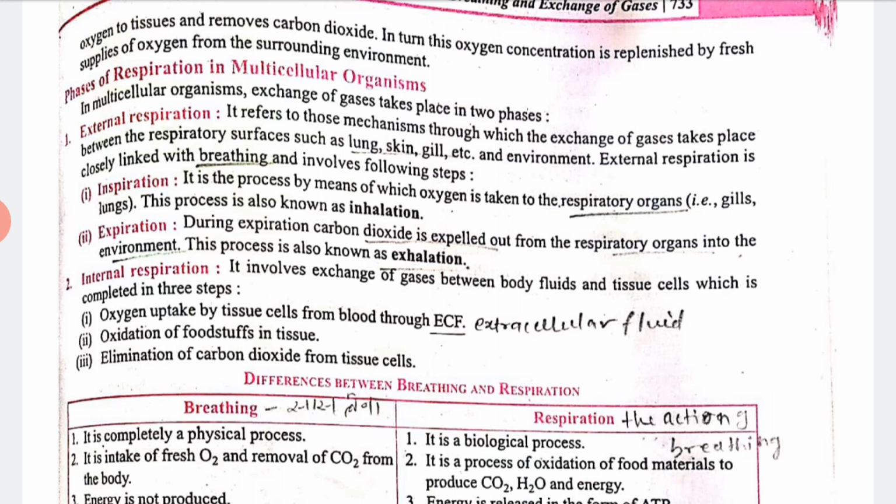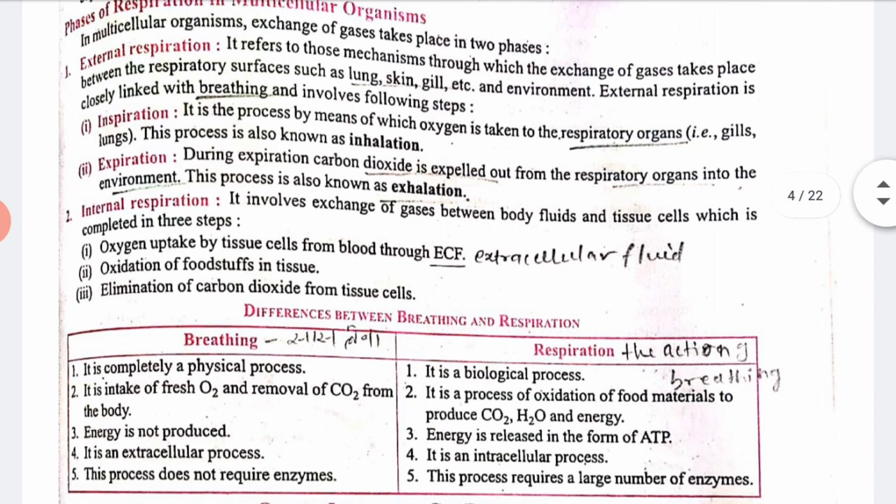Now this external respiration is divided into two parts, that is inspiration and expiration. Inspiration is the process by means of which oxygen enters the respiratory organ, and during expiration carbon dioxide is expelled out from the respiratory organ into the environment. Clear? Now internal respiration. Internal respiration involves exchange of gases between the body fluid and cell tissues,